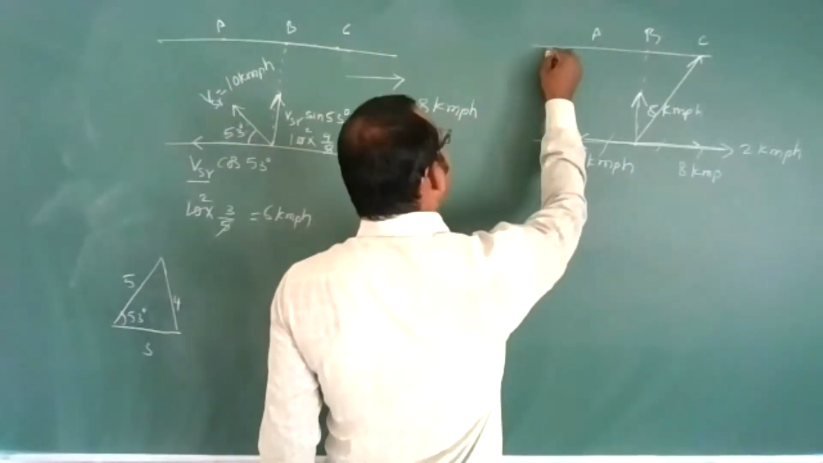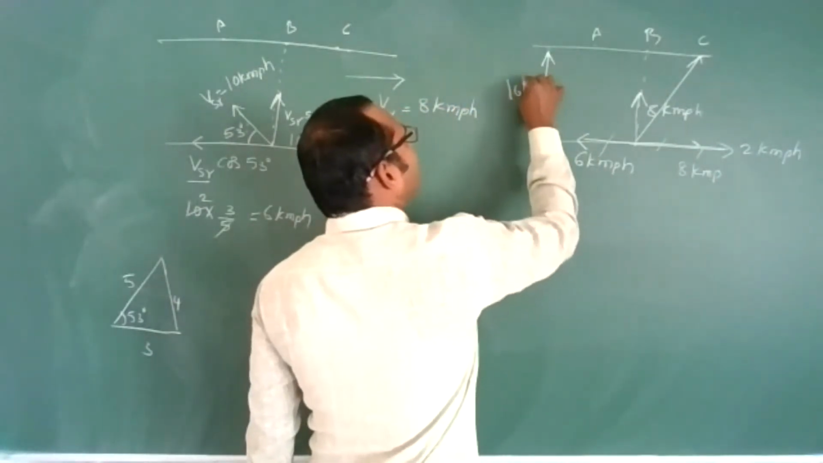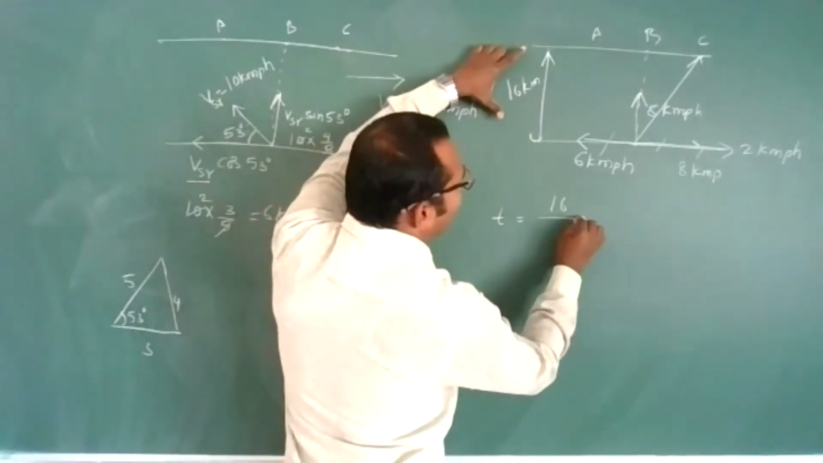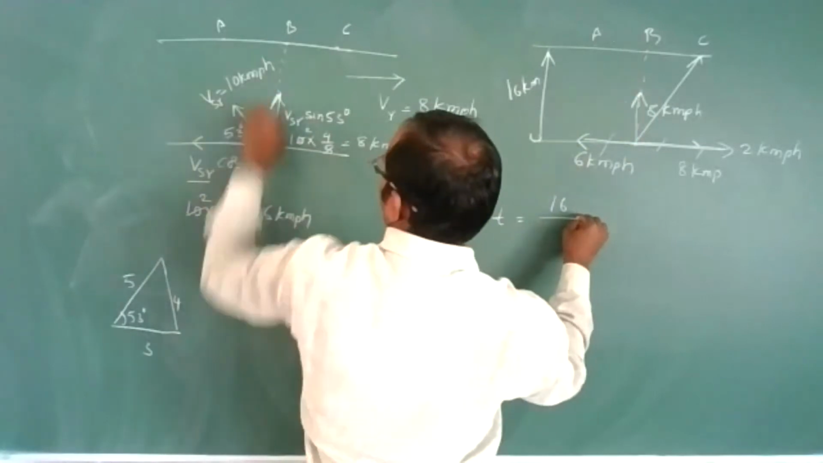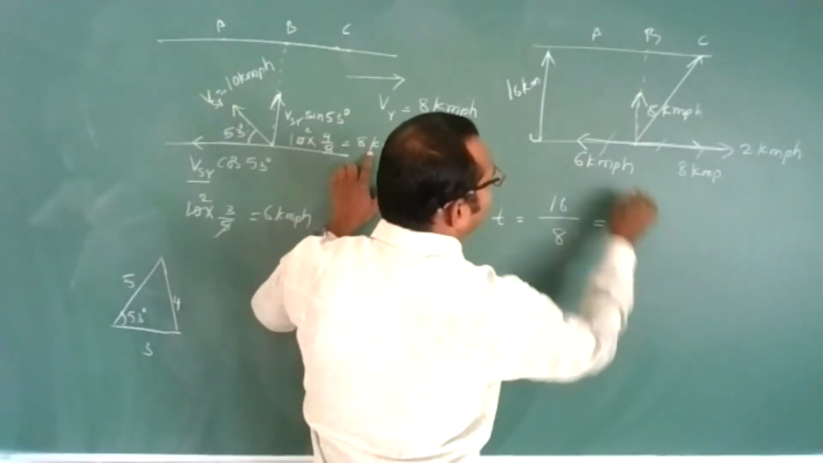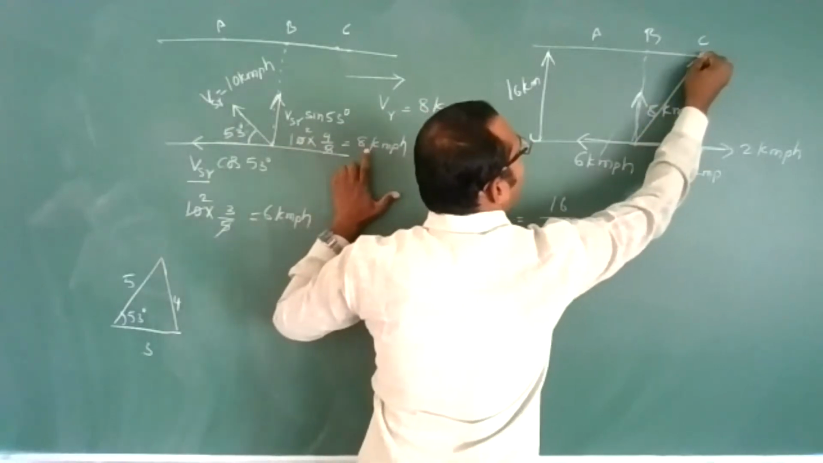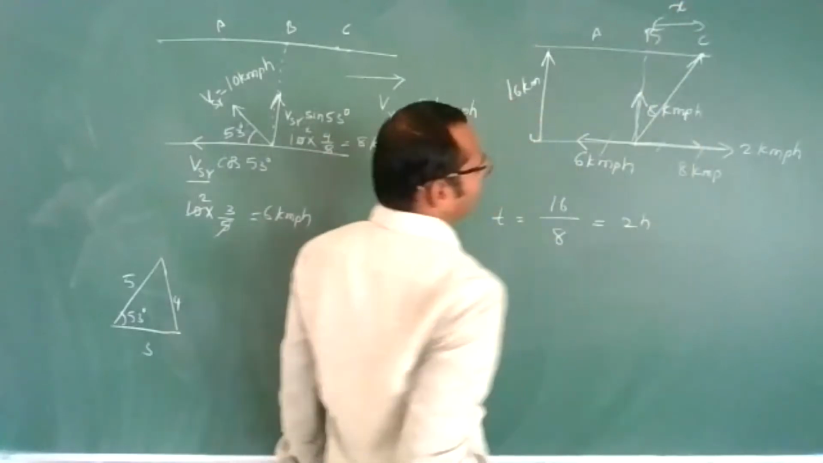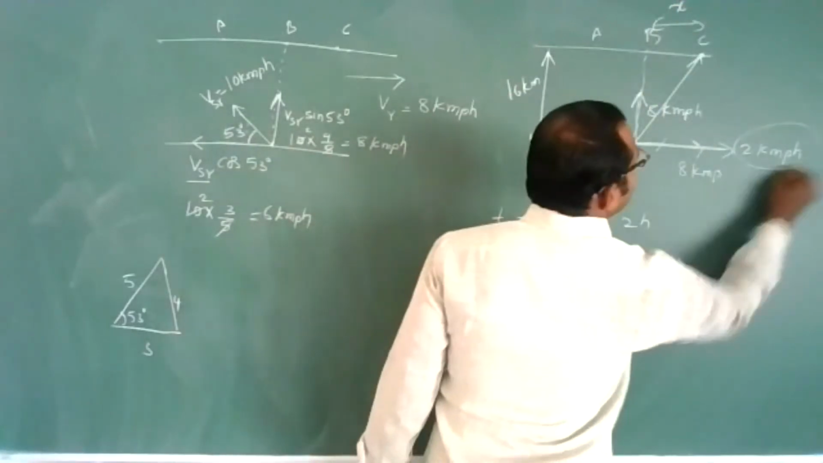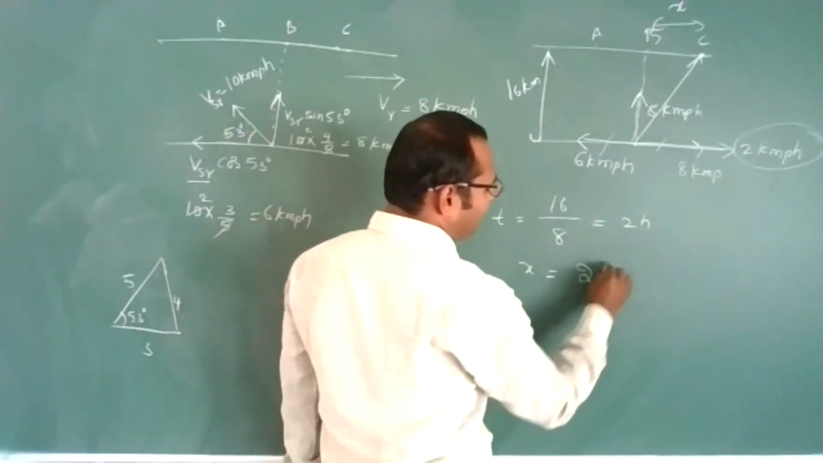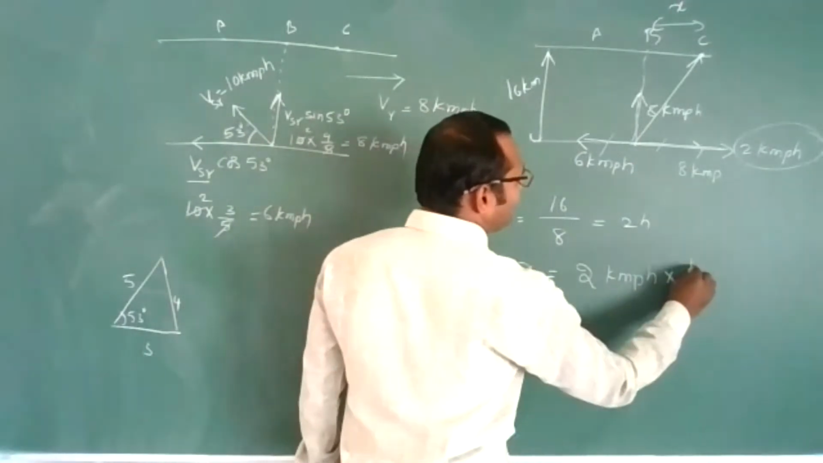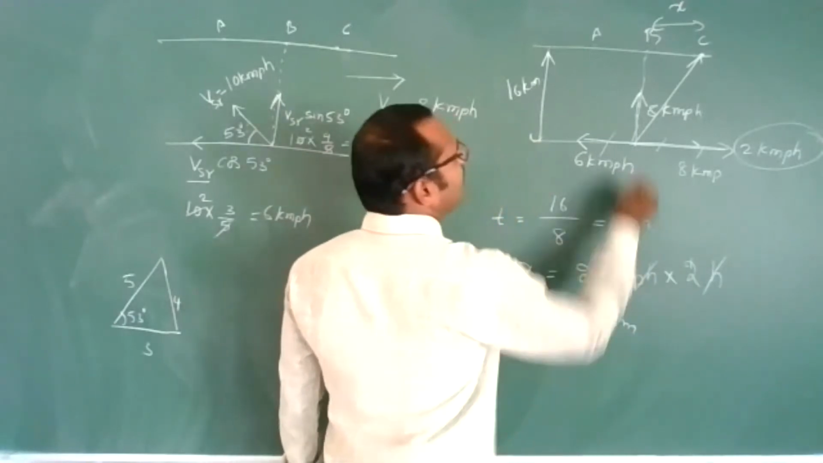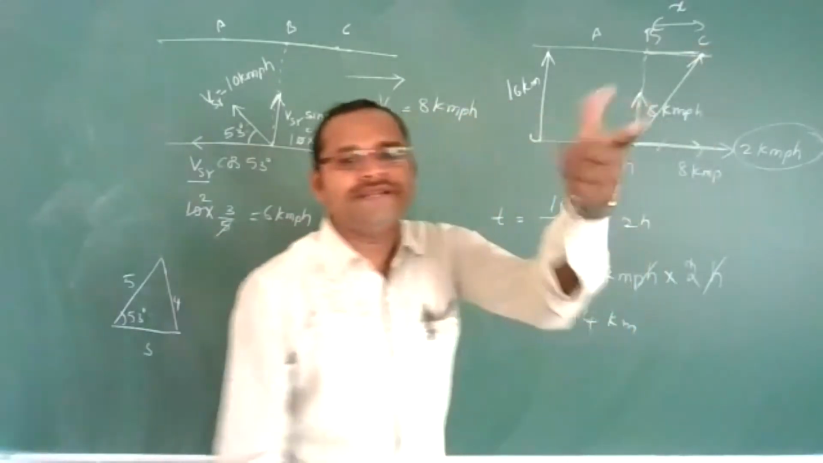Suppose this is 16 kilometer, in what time will you cross the river? Time is distance by velocity. This velocity is how much? 8. Means in 2 hours he will cross this river, so in 2 hours he will be at point C. How much will he get drifted? Drift will be nothing but velocity in this direction, resultant velocity 2 kilometer per hour, into time, 2 hours. Hour per hour cancels. This is 4 kilometers, means from this point we will be 4 kilometers away from that point.